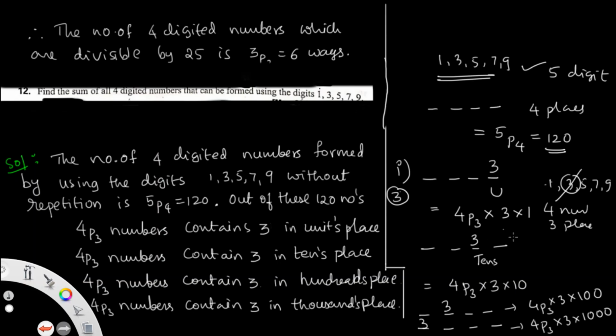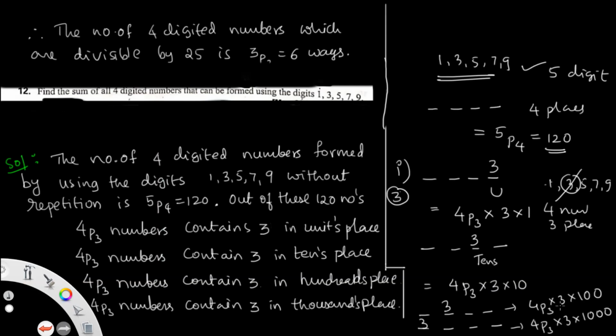Similarly, I put 3 in the tens place. Then also you get 4 digits and 3 leftover boxes, so this can be done in 4P3 into 3 into 10. Similarly, 3 in the hundreds place gives 4P3 into 3 into 100. Lastly, the thousands place has 4 numbers and 3 leftover boxes, which can be done in 4P3 into 3 into 1000.